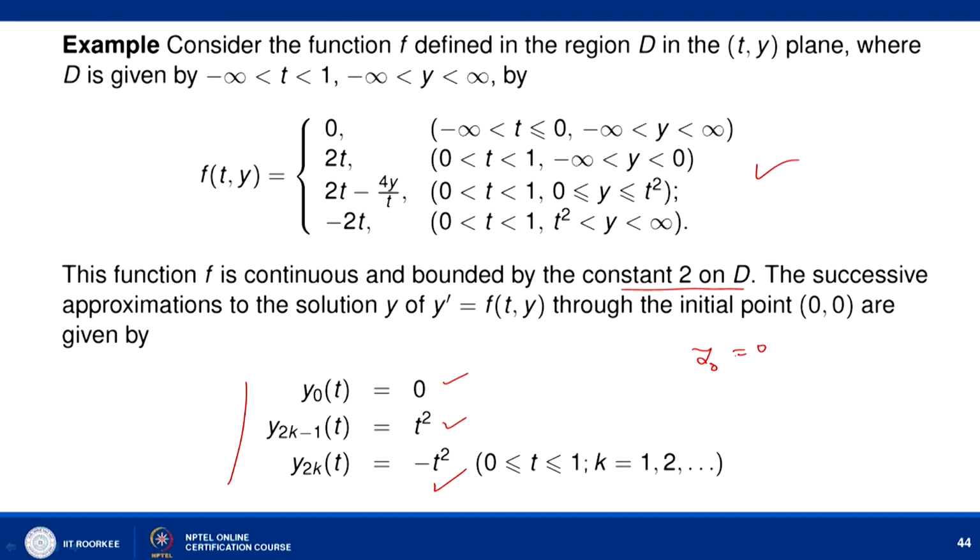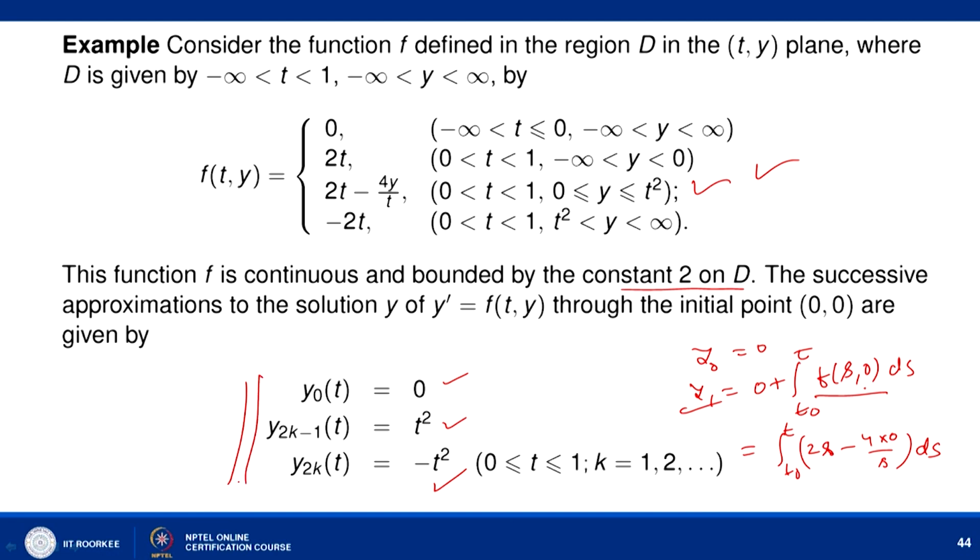Y0 is given as 0, no problem. Y1 you can calculate: 0 plus the integral from t0 to t of f(s, 0) ds, and here this can be written as the integral from t0 to t of 2 times the square root of s, minus 4, 0 upon s ds. If you simplify, your y1 is coming out to be s square. So, y1(t) is coming out as t square, and similarly you can find y2 and so on, and you can see that your approximations are coming like this.